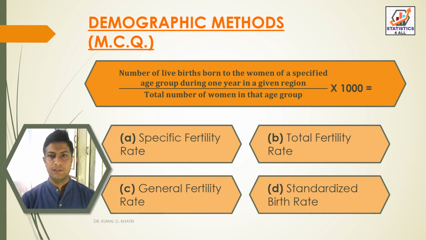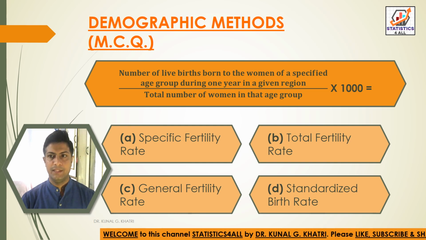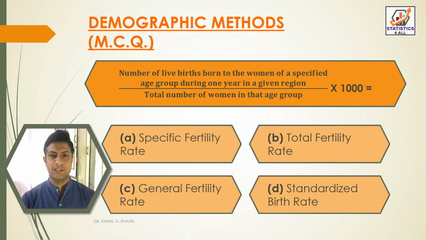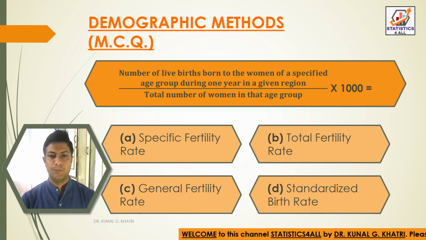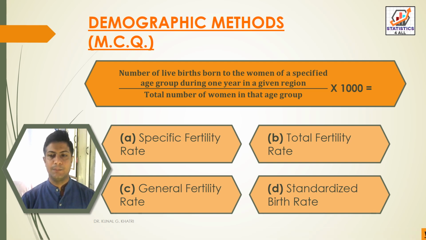Next question, number of live births born to the women of a specified age group during 1 year in a given region divided by total number of women in that age group into 1000, that is equal to option A specific fertility rate, option B total fertility rate, option C general fertility rate, and option D standardized birth rate.